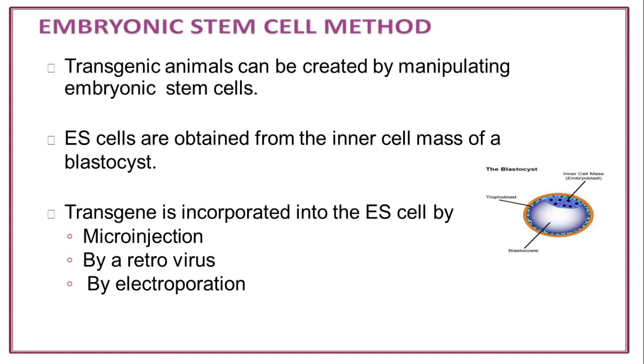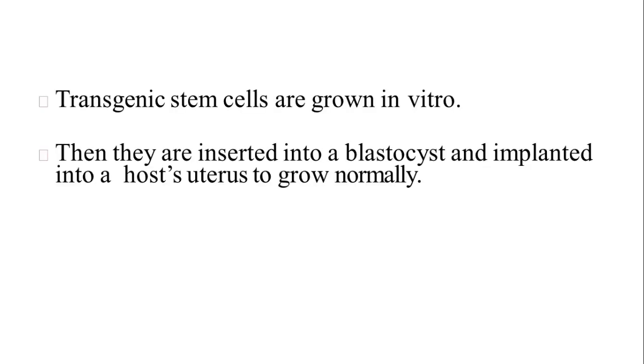Embryonic stem cells are obtained from the inner cell mass of a blastocyst. The transgene is incorporated into the embryonic stem cells by microinjection, by a retrovirus, or by electroporation. There are three methods for the embryonic stem cell method. Transgenic stem cells are grown in vitro, or kept in a solution.